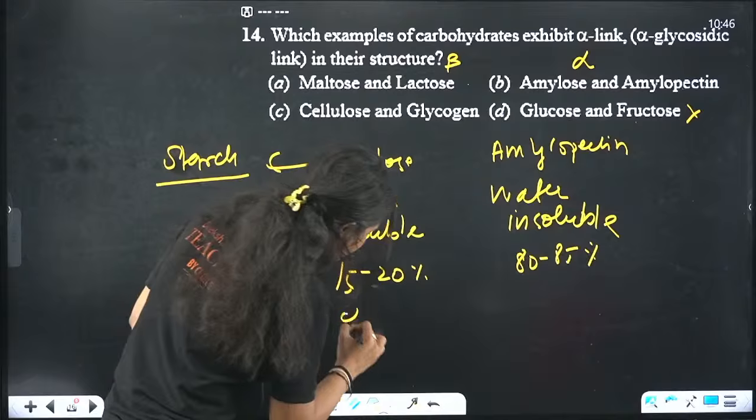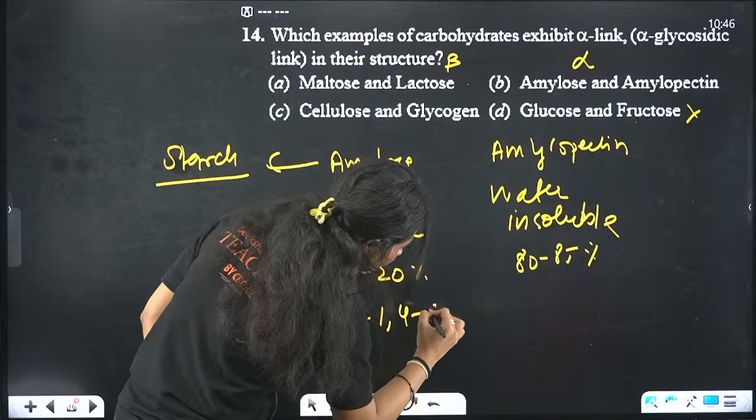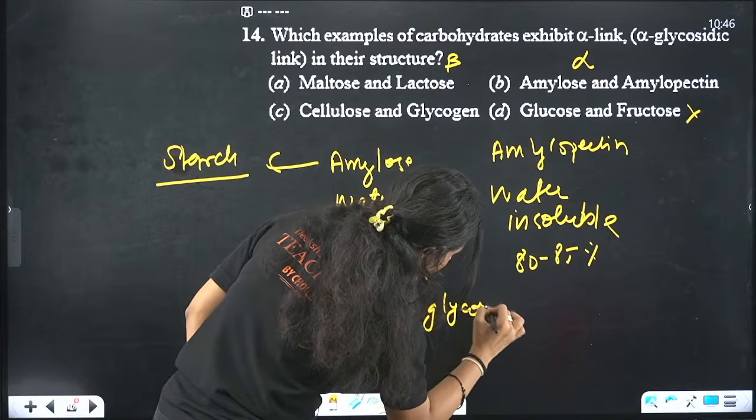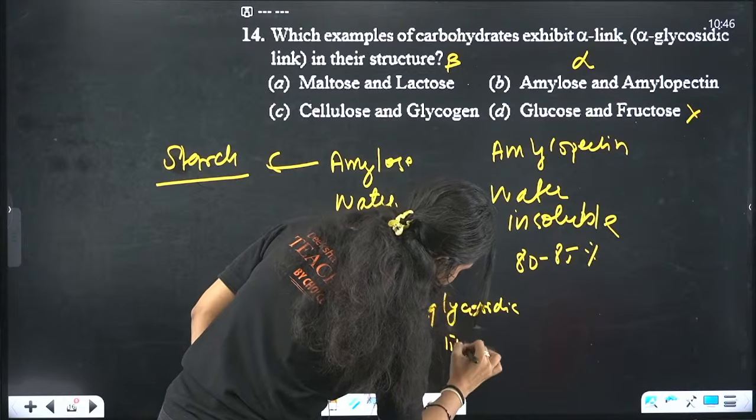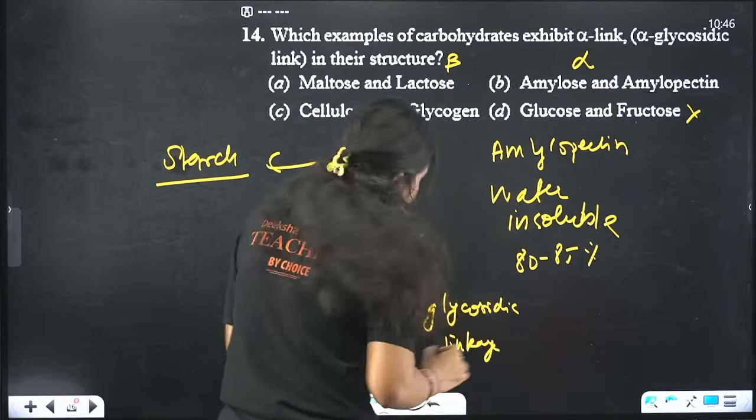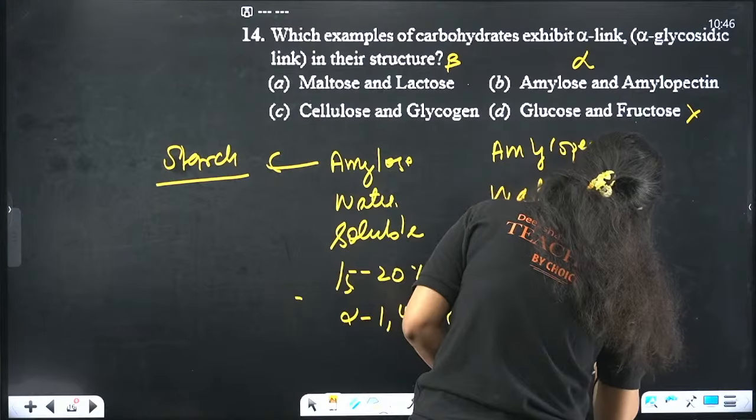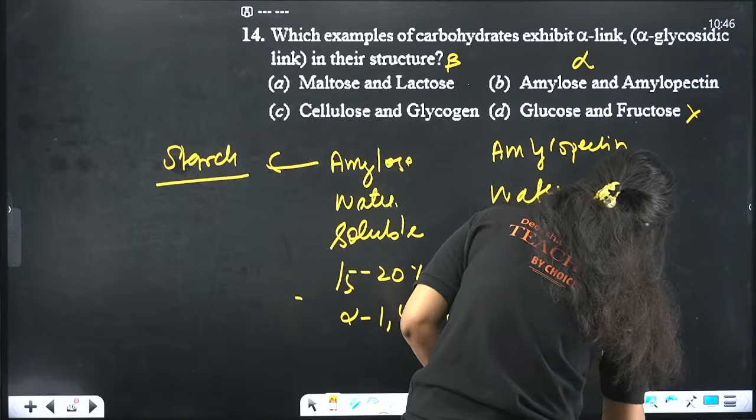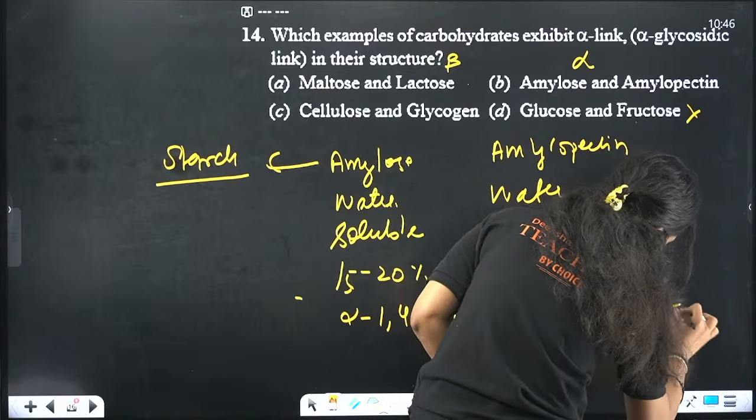This has alpha 1,4 glycosidic linkages, and this has two: alpha 1,4 and alpha 1,6 glycosidic linkages.